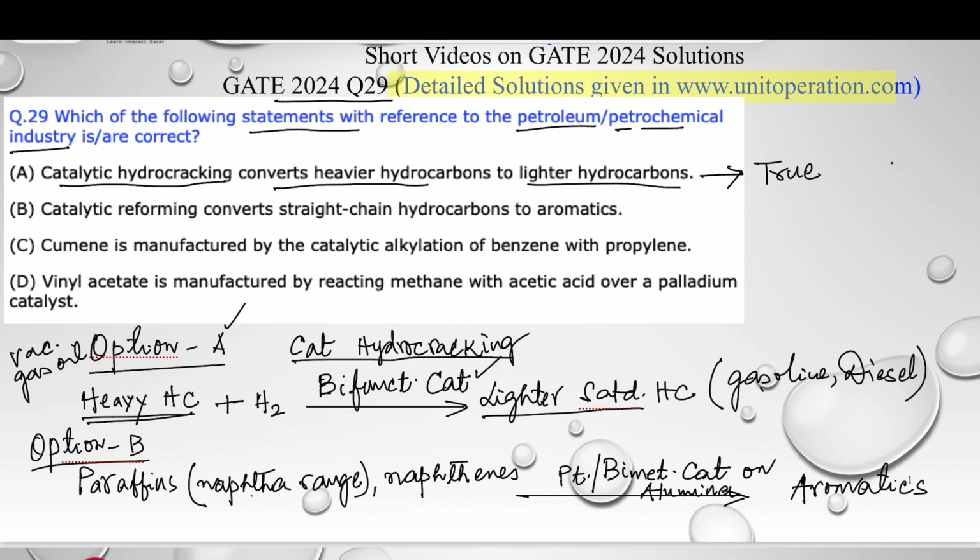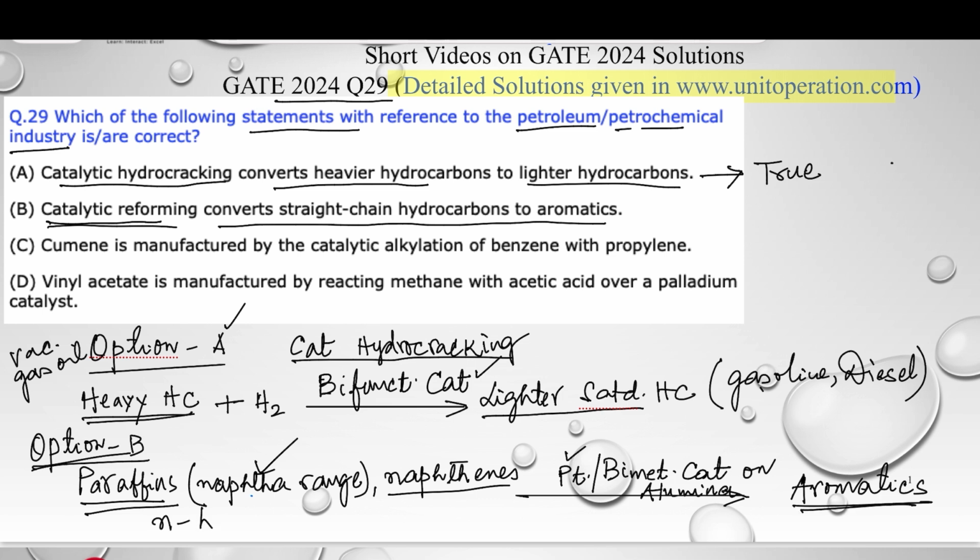Let's look at option B. Catalytic reforming converts straight chain hydrocarbons to aromatics. What happens in catalytic reforming? They use a catalyst, normally platinum or some other bimetallic catalyst on alumina, a very special one. And they take the paraffins, normally in the naphtha range, and the naphthenes, and convert them to aromatics. Typically something like n-hexane.